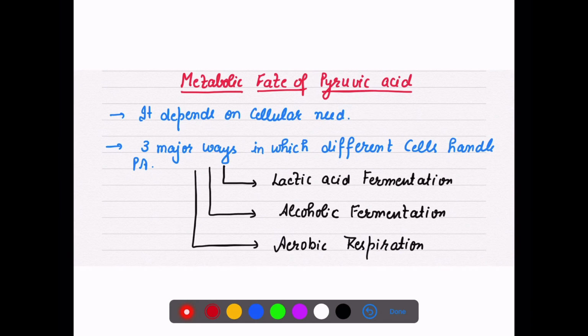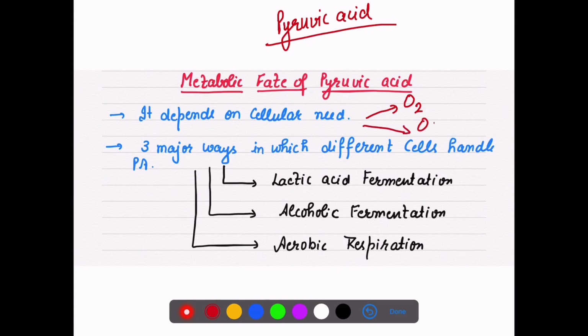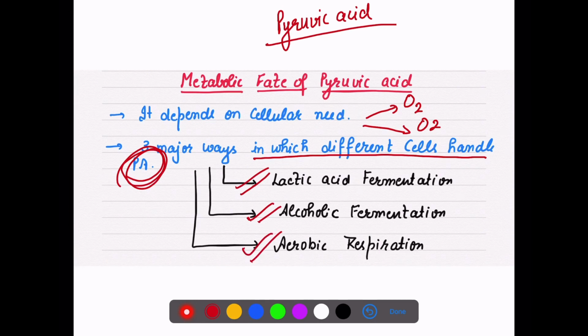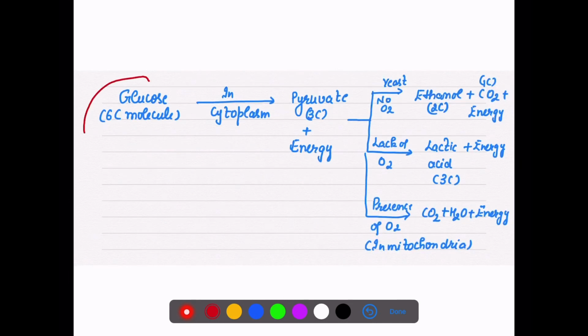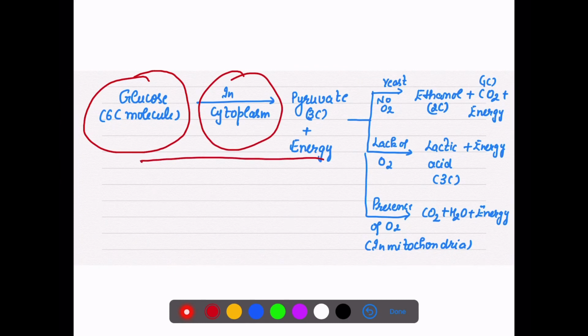Now we have formed pyruvic acid in glycolysis. Where this pyruvic acid will go depends on the cell's need, whether the cell has oxygen or is without oxygen. There are three major ways in which different cells can handle pyruvic acid: either lactic acid fermentation, or alcoholic fermentation, or it can enter aerobic respiration and go to the Krebs cycle. Glucose is a 6 carbon molecule, and in the cytoplasm what we discussed today is glycolysis. That step is now discussed. Energy is released here, and pyruvate is formed.